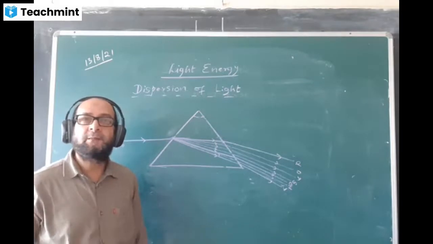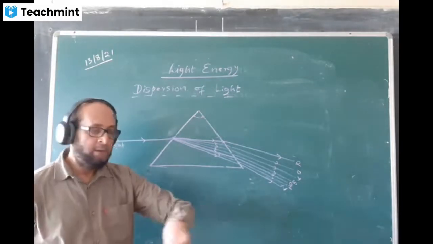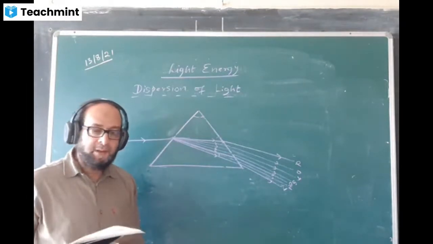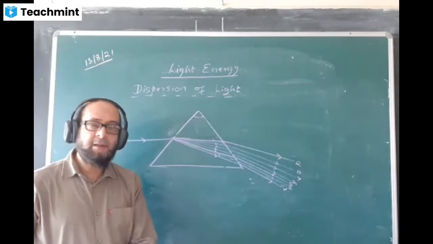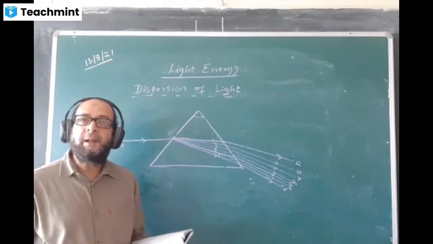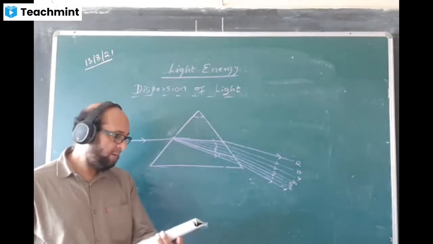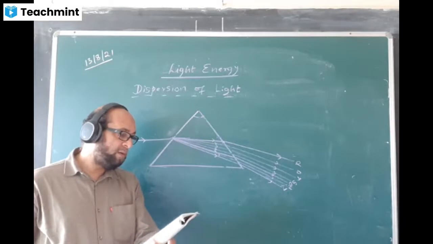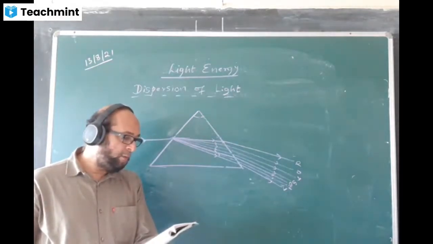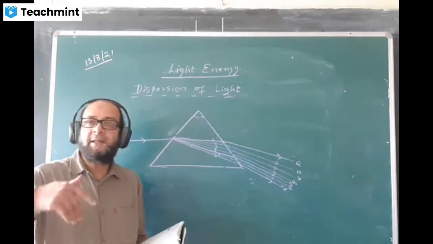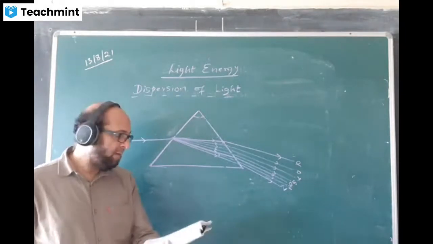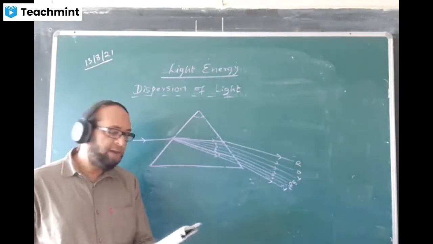Activity 4, page number 88. What is there in that experiment? He had taken a circular disc, which he painted with the 7 colors. You can see the colors shown there on the disc: violet, indigo, blue, green, yellow, orange, red. He had painted them with different colors. Do you see that on the left side, figure 5.16?